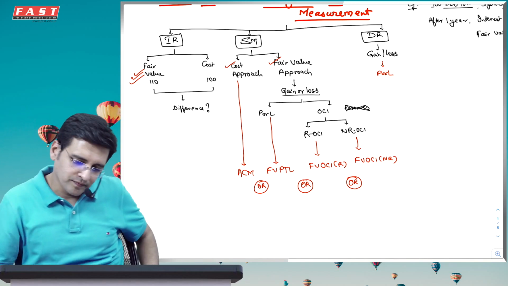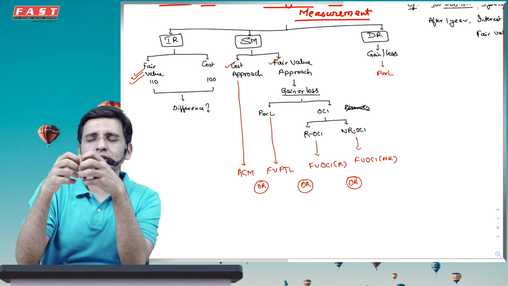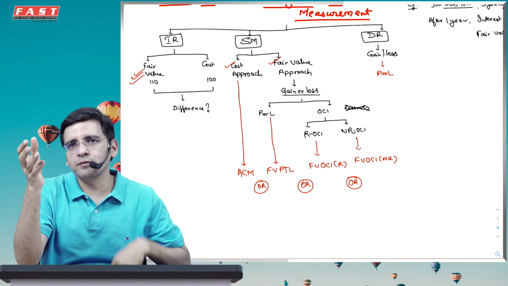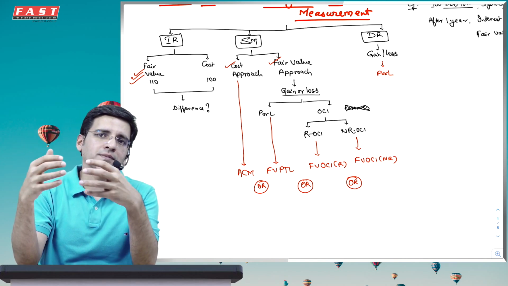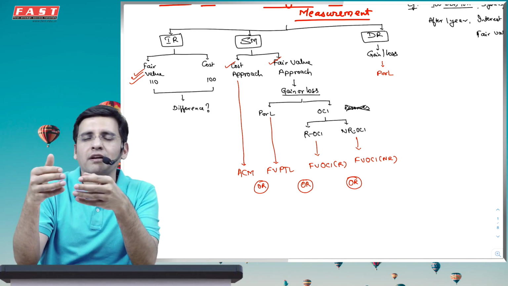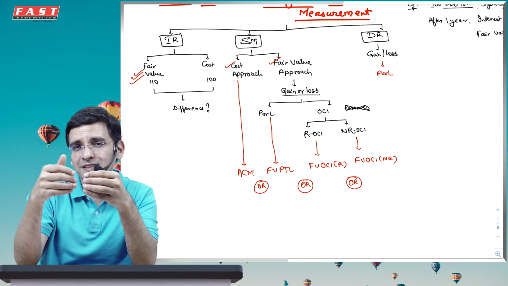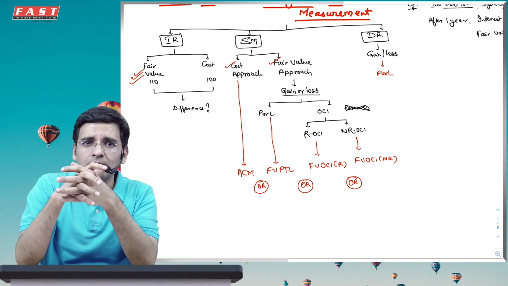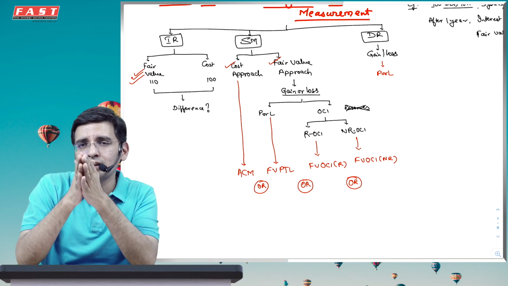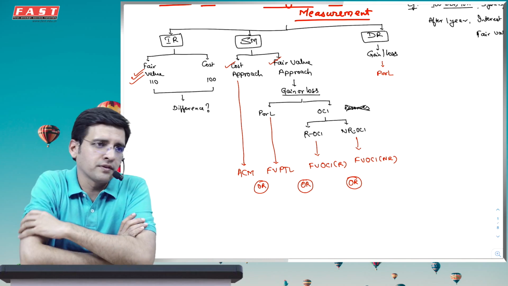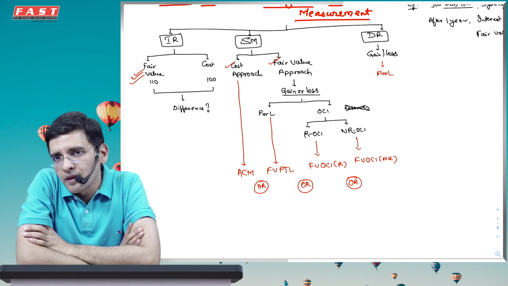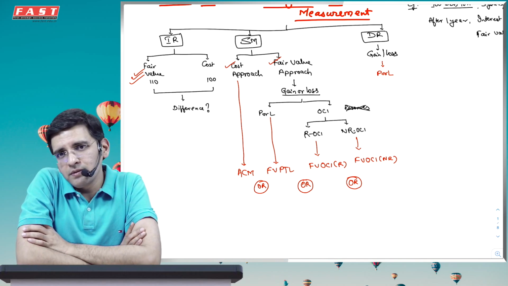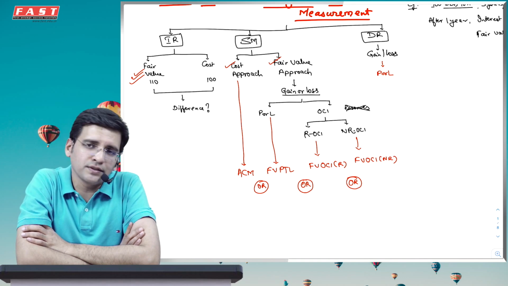मुझे एक बात बताओ, आप कोई चीज़ खरीदते हो तो आपको उसकी मार्केट वैल्यू में इंटरेस्ट कब होगा? When you buy something, when will you be interested in the market value of it? When you are going to keep it, hold it till the end, or when you are going to even liquidate it before that if you get a good return? And that precisely brings me to the question of what is your business? Is your business model to hold this till maturity? If the answer is yes, then in that case you can use cost method.